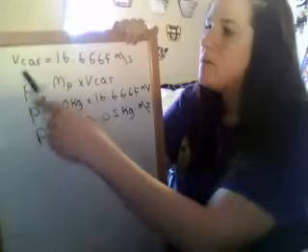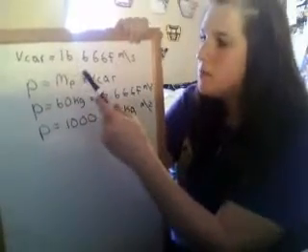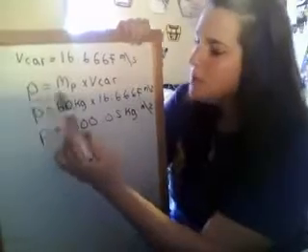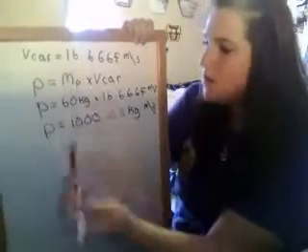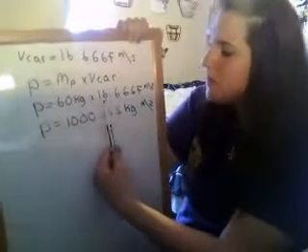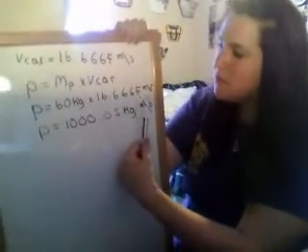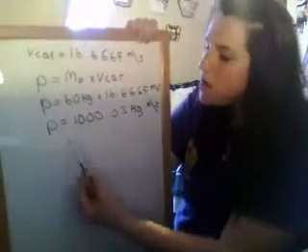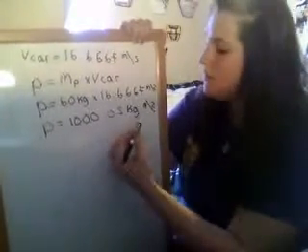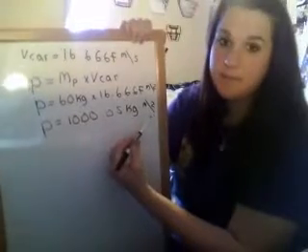So here we have the velocity of the car, which is 16.6667, and we're going to take that to momentum. When you plug in the values, 60 kilograms for the mass of the person and 16.6667 meters per second for the velocity of the car, you get 1,000.02 kilogram meters per second.